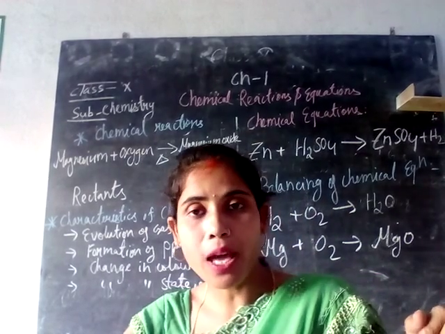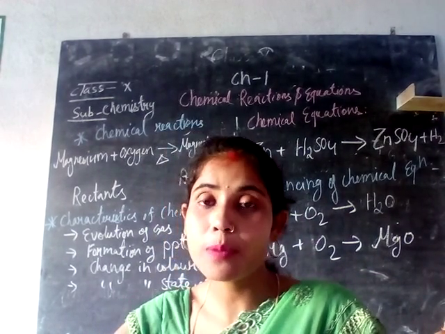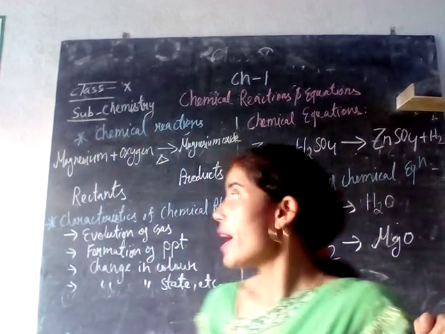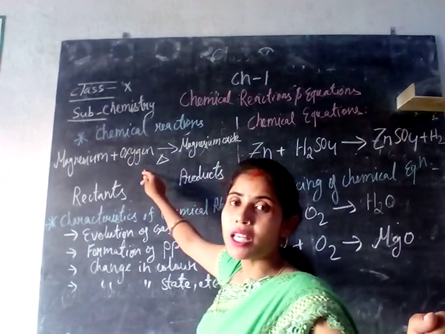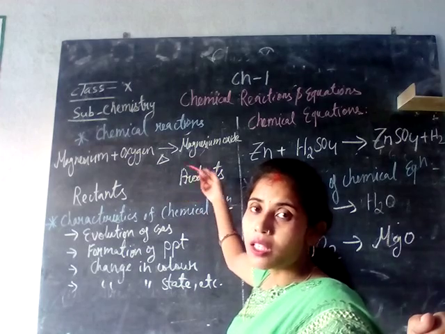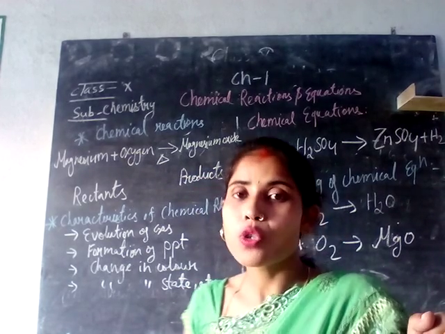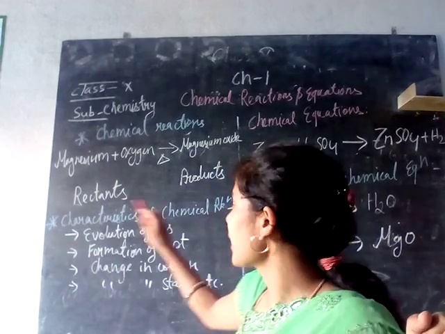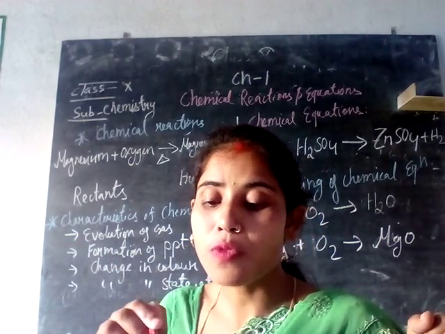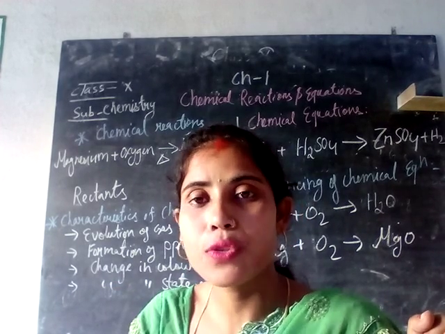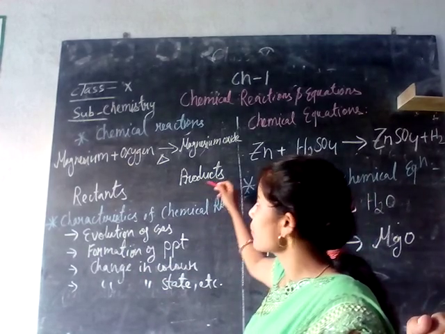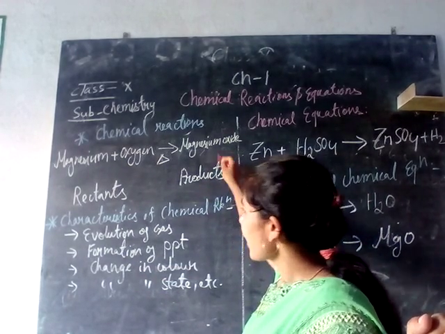During chemical reactions, the substances which take part in the chemical reaction are called reactants, and the substances which are formed after the reaction are called products. So during a chemical reaction, we have reactants and the formation of a product. The new substances formed as a result of a chemical reaction are called your products. So we are clear with reactants and products and also with what a chemical reaction is.